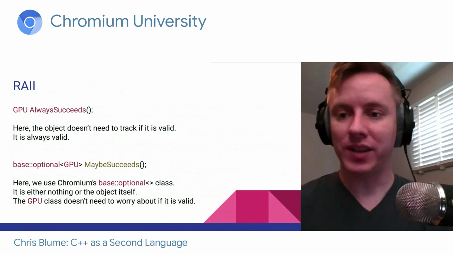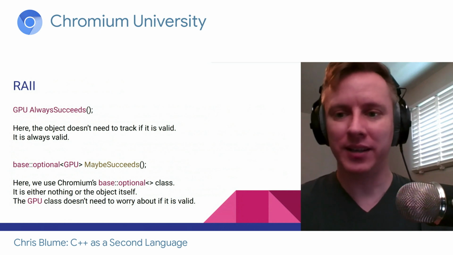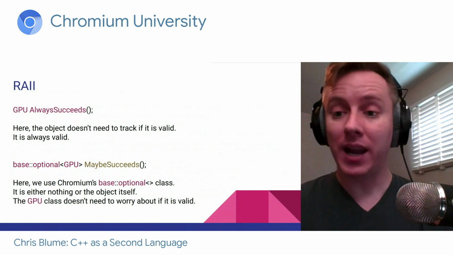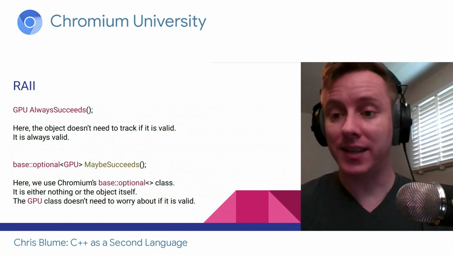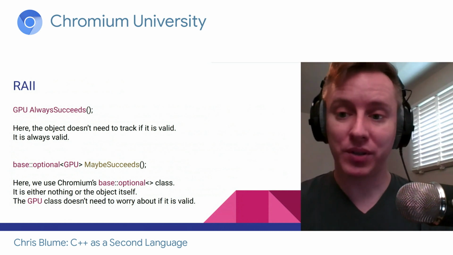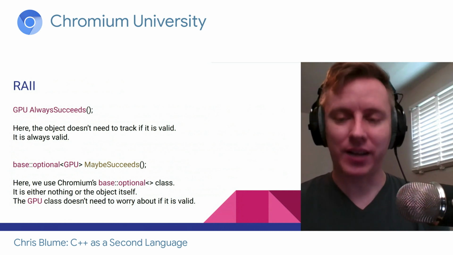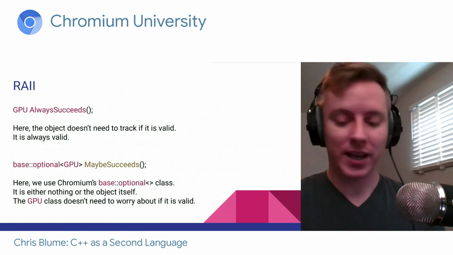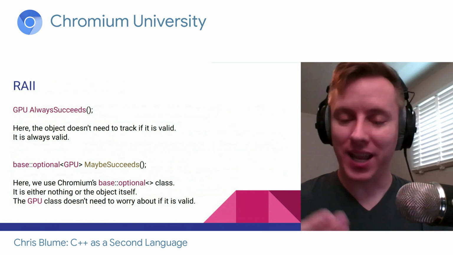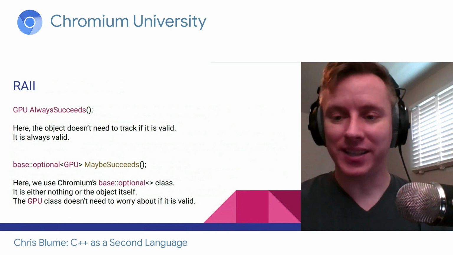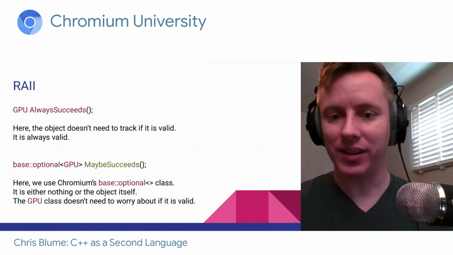It doesn't have to represent that second state where maybe it's invalid or we haven't allocated it yet. Now the responsibility for maintaining that second state belongs in this optional class. So now we get to have a GPU class that actually is exactly what it should be, and we have ways to destroy it and clean up the resource, and we have ways to create it and guarantee that it was created successfully, and we don't have to check if it failed or anything like that.